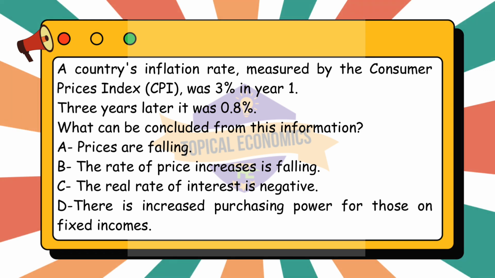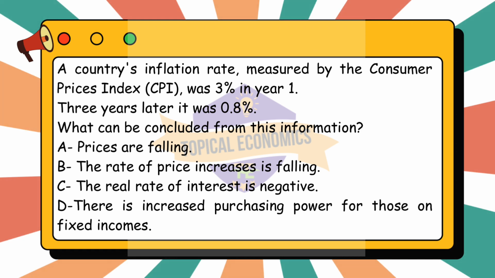Given the information, the inflation rate in year 1 was 3%, and the inflation rate 3 years later was 0.8%. Now let us go through each option to determine what can be concluded. Option A, prices are falling, is incorrect. Inflation measures the rate of price increase, not price levels themselves. While the inflation rate has decreased, it does not mean that prices are falling, it just means that the rate at which prices are increasing has slowed. A 0.8% inflation rate indicates that prices are still rising, just at a slower rate than before.